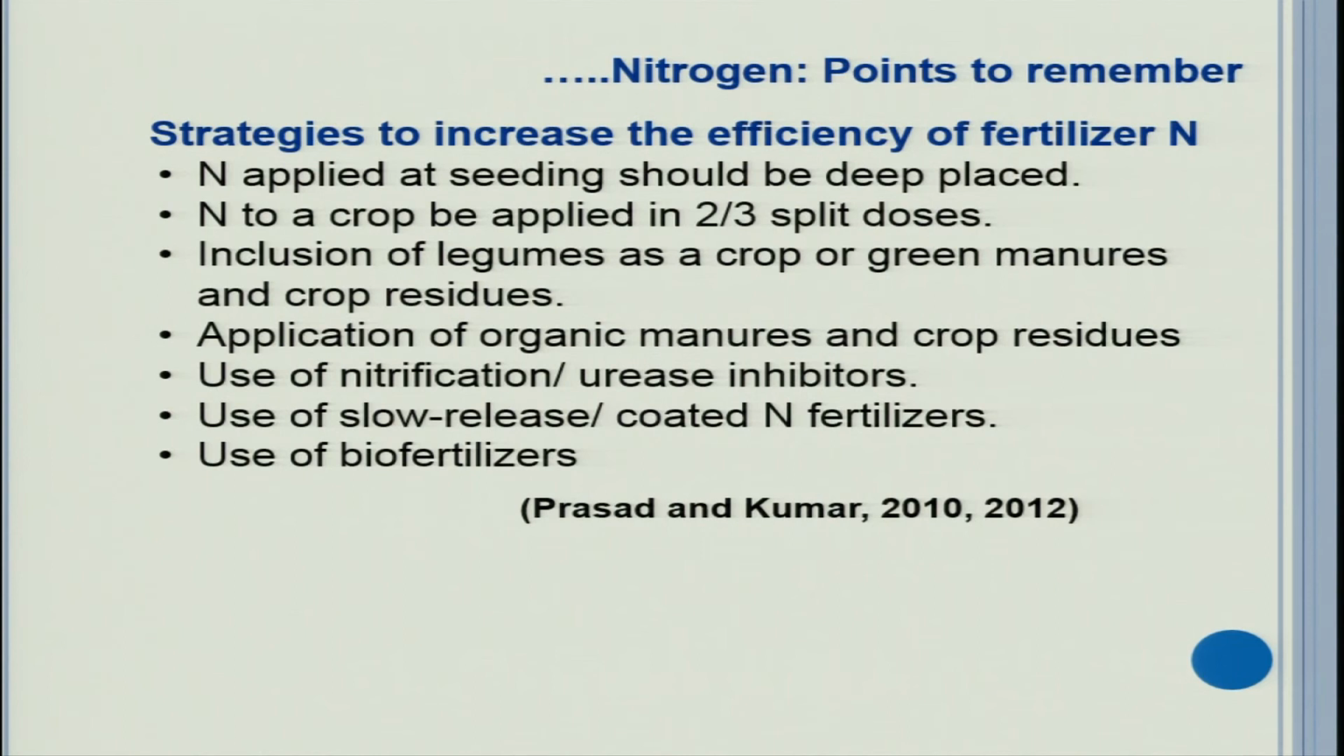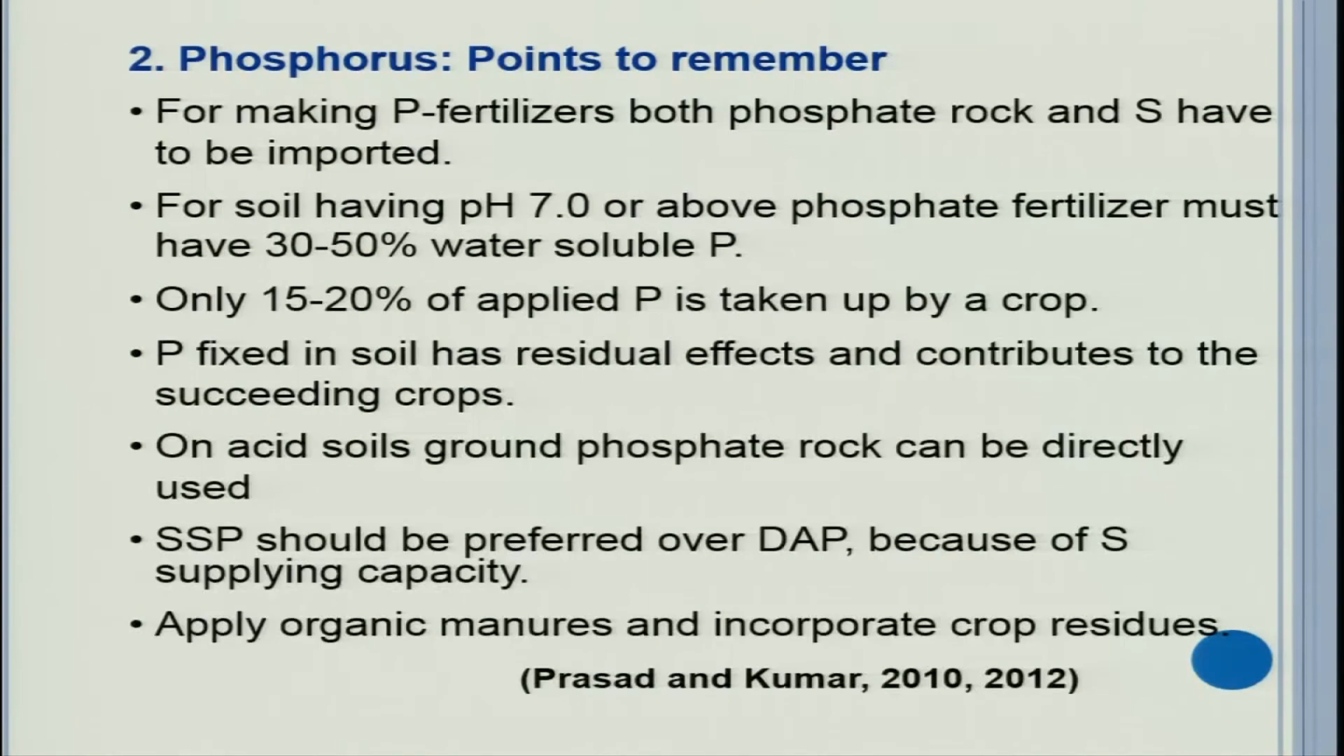Application of organic manure, use of nitrification or even urease inhibitor. Now the concept of a double inhibitor is coming. First you use a urease inhibitor and then you use a nitrification inhibitor. So both the reactions can be stopped during the hydrolysis of urea when it is nitrified. Use of slow release or coated nitrogen fertilizer should be increased, and use of biofertilizer is also important to improve the nitrogen use efficiency.